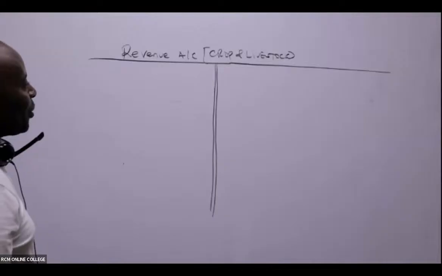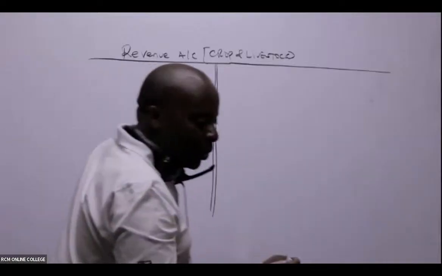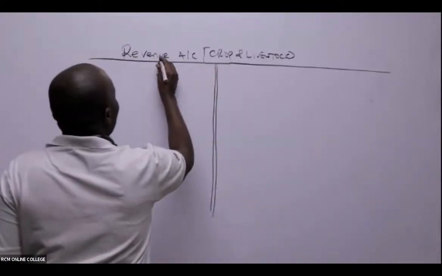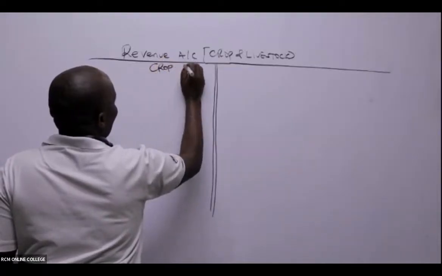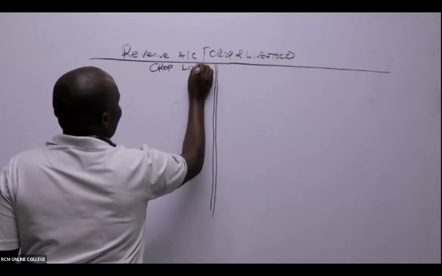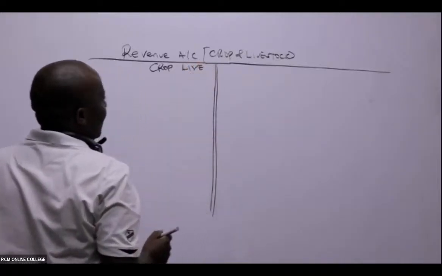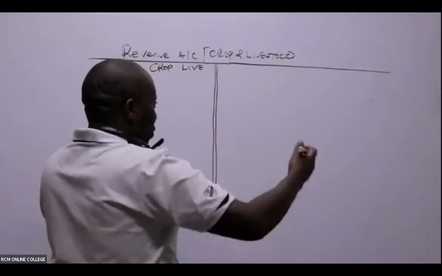In this case, we shall have the crop, and allow me to just use live for livestock. This is the debit side. They want us to do this in a columnar form.